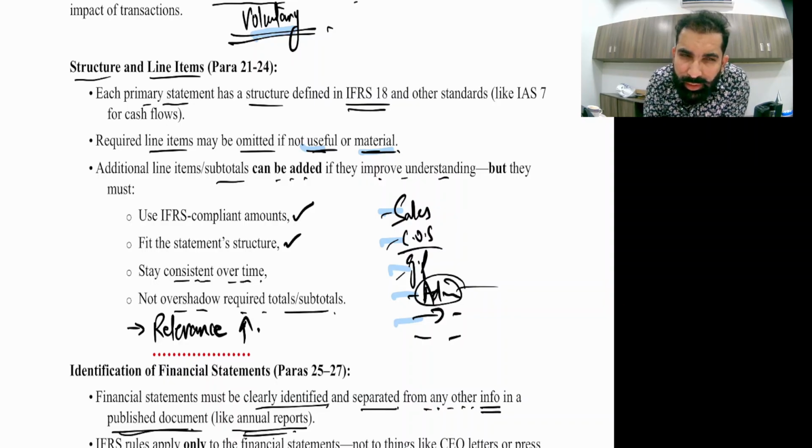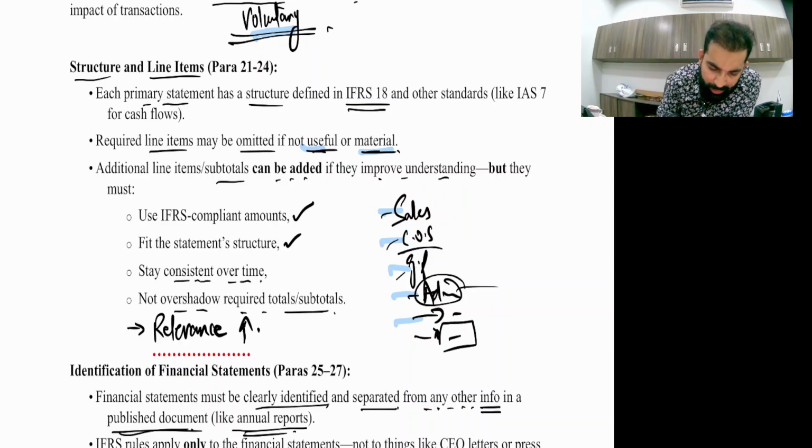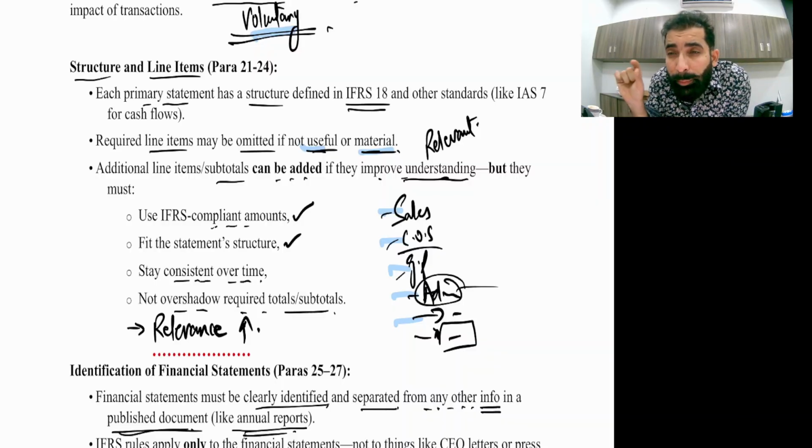Can we add new line items? Yes, you can. Additional line items can be added if they improve understanding, meaning if they increase the relevance of the financial statements, but they must be IFRS compliant. You need to use IFRS numbers on which IFRS is applied, and they must fit the statement's structure so that it doesn't disturb the structure.